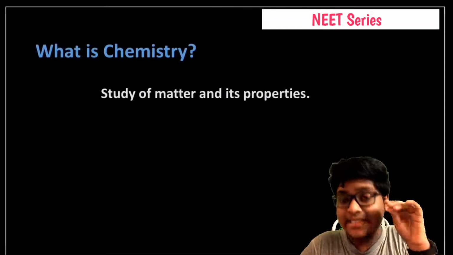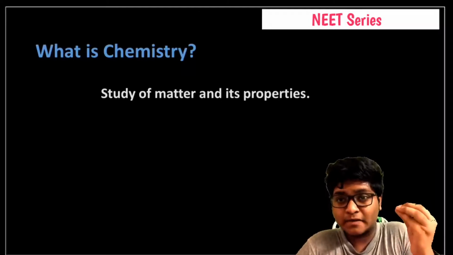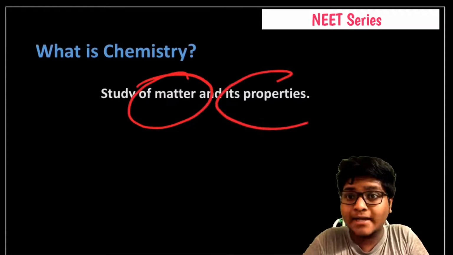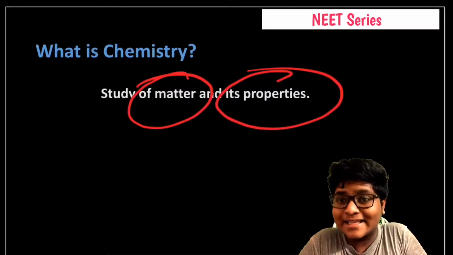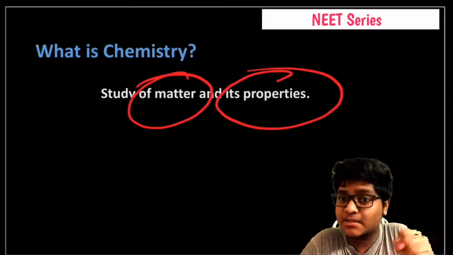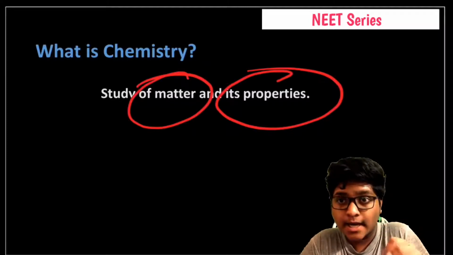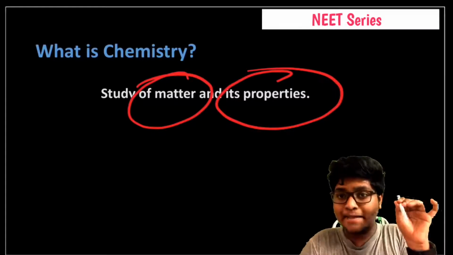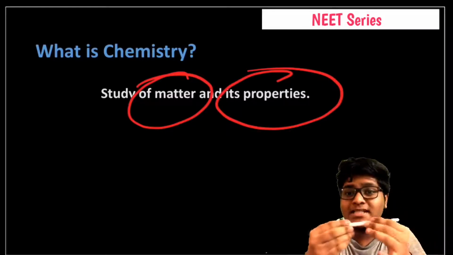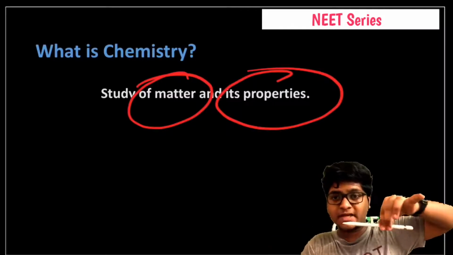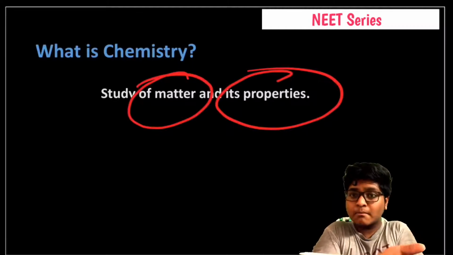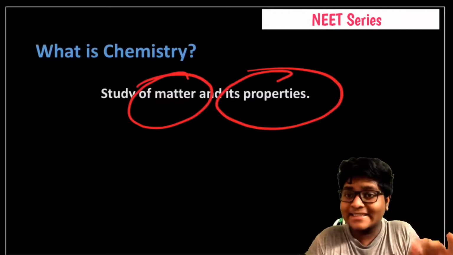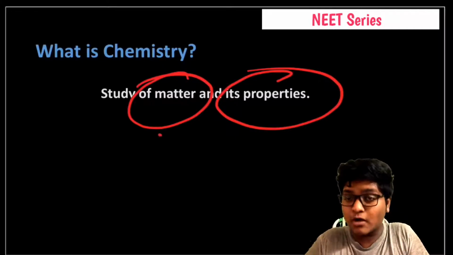So what is chemistry? We need to know what chemistry is. It is the study of matter and its properties. What is matter? Matter is anything that occupies space and has mass. For example, this is a pencil I am holding. It has some mass and it occupies some space. If I keep it over there, it occupies a little amount of space. So this is called matter. Anything that has mass and occupies space is called matter.